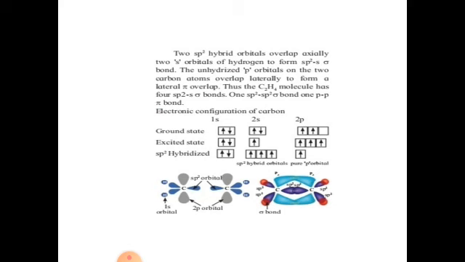Electronic configuration of carbon in ground state is 1s2, 2s2, 2p2. In excited state, 1s2, 2s1, 2p3. sp2 hybridization takes place between 2s, 2px, 2py. 2pz remains unhybridized, and that unhybridized orbital can form a pi bond, which is a weak bond.